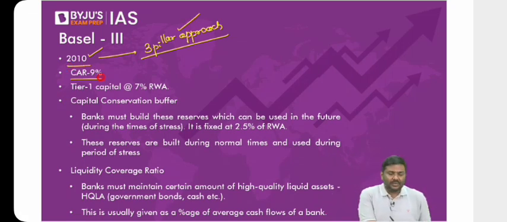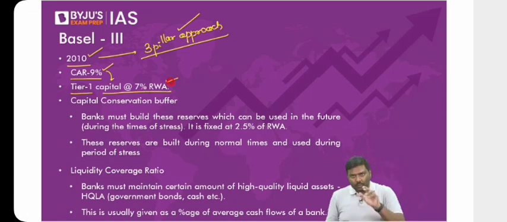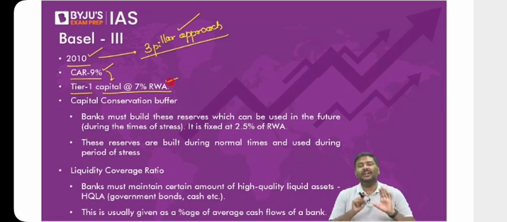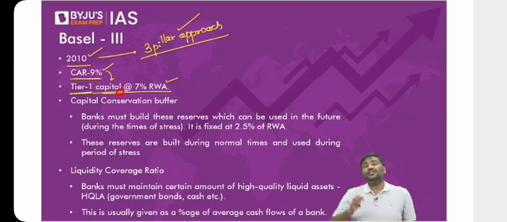Under this, capital adequacy ratio is 9%. But look at this now. Tier 1 capital should be at least 7%. Please learn this by heart. My recommendation, learn this by heart. Why? Thanks to the banking sector crisis which is happening in USA, UK, Switzerland now, all these become relevant. So capital adequacy ratio is 9%. Out of this, tier 1 capital should be at least 7%.